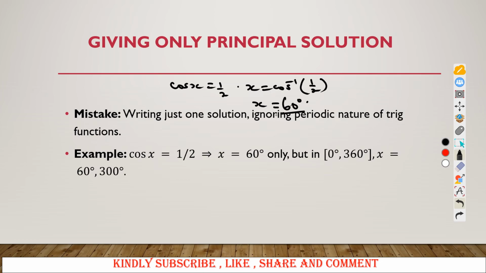And I assume you already know the difference between degrees and radians. So our calculator now is in degrees, and we are interested in all the solutions for x which lie in the range 0 less than or equal to x less than or equal to 360 degrees. But because you are going at a very high speed, you only give this as your answer. When you give only this, which is the principal solution, your answer will be wrong, because you have not exhausted all the required angles.